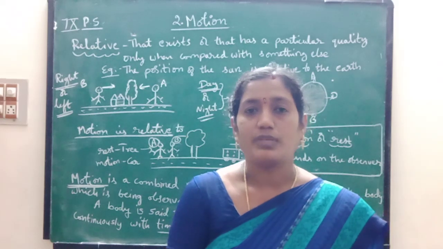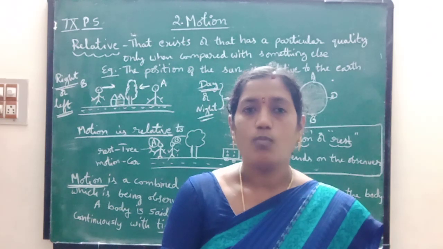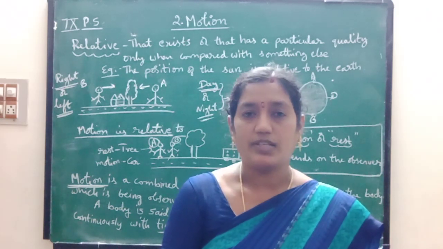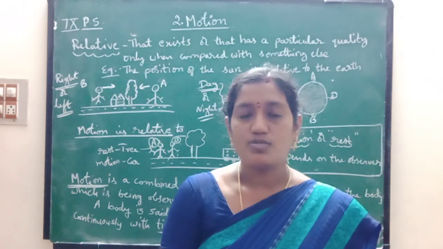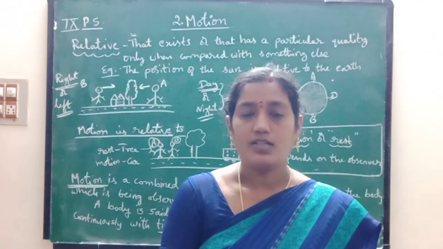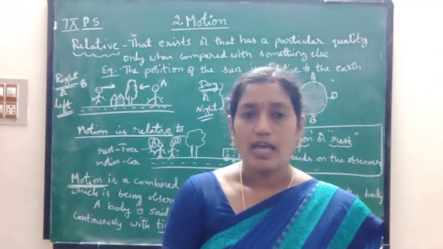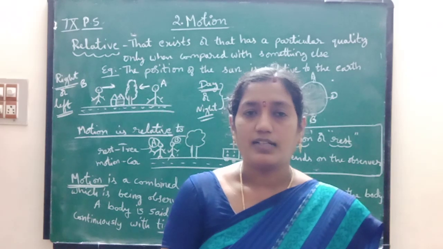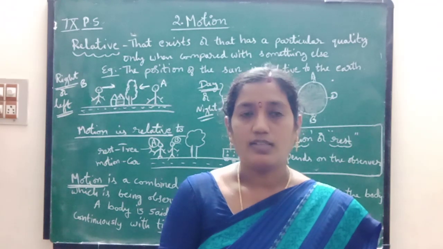If I ask you what is the meaning of motion, children, what is your answer? Yes, motion means movement. All the moving objects are considered as moving objects and therefore these are in motion. So in simple words, it is movement. Suppose we see the examples for this one: a moving car, a moving bus, aeroplanes moving in the sky, moving birds, kites, all these are examples of moving objects.